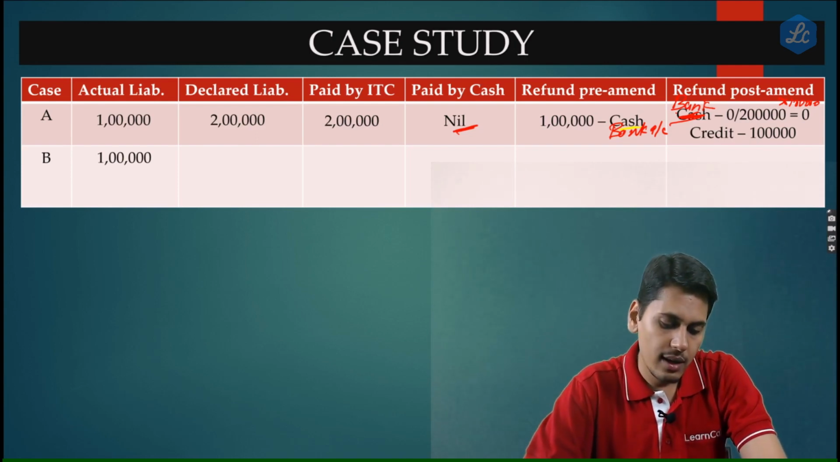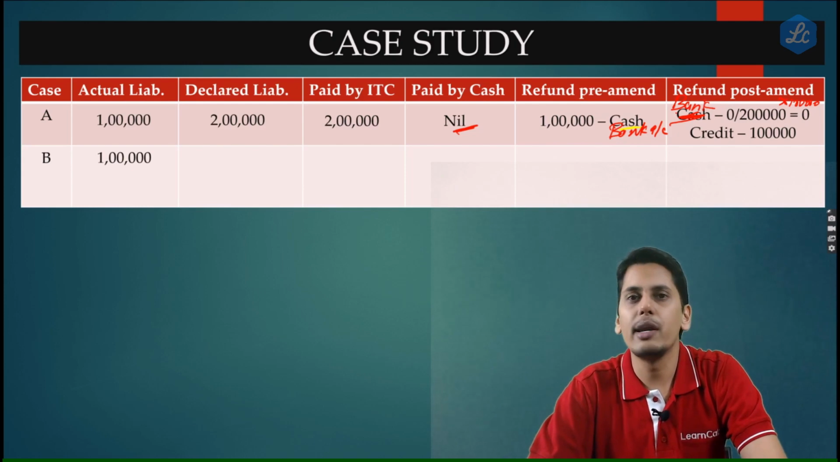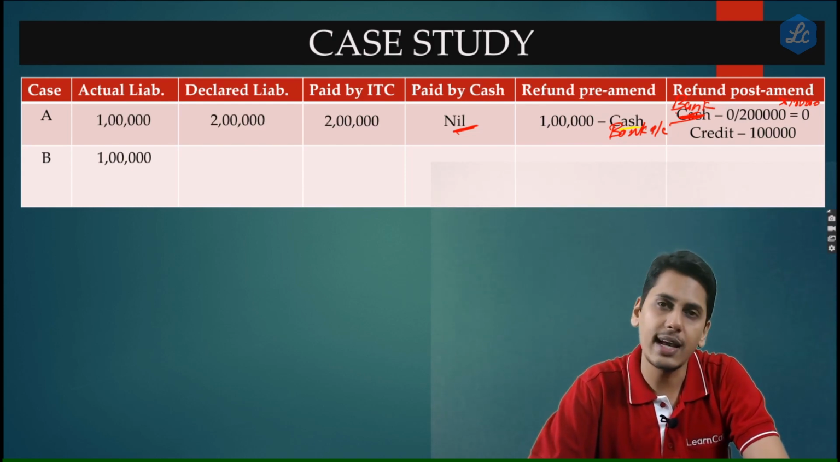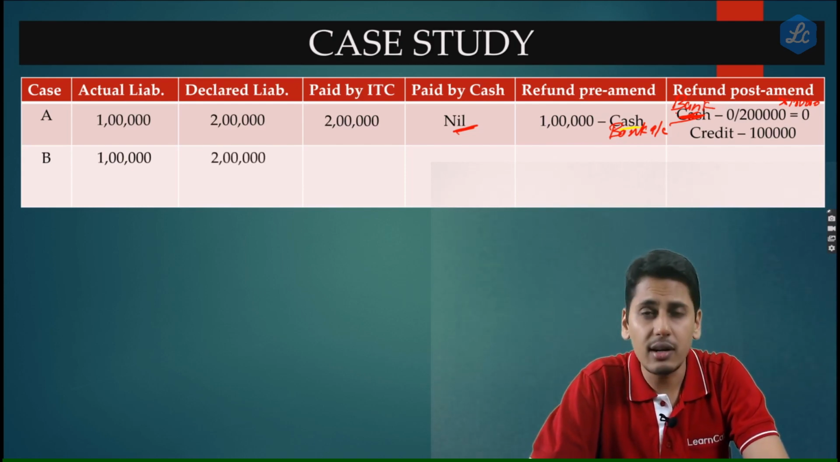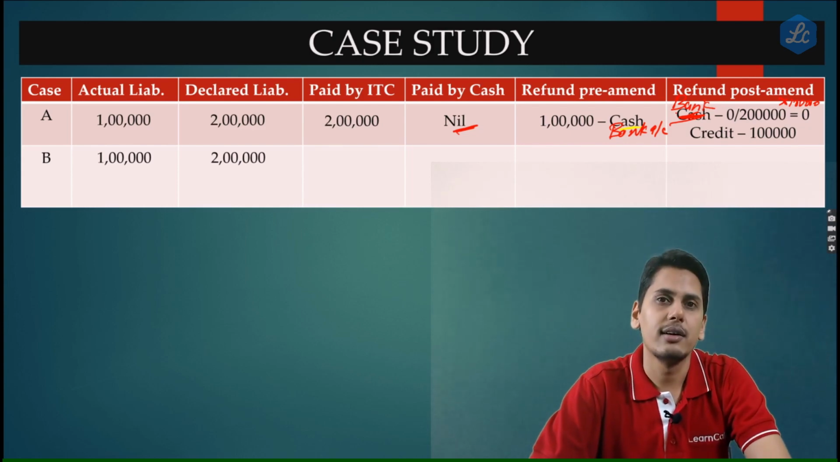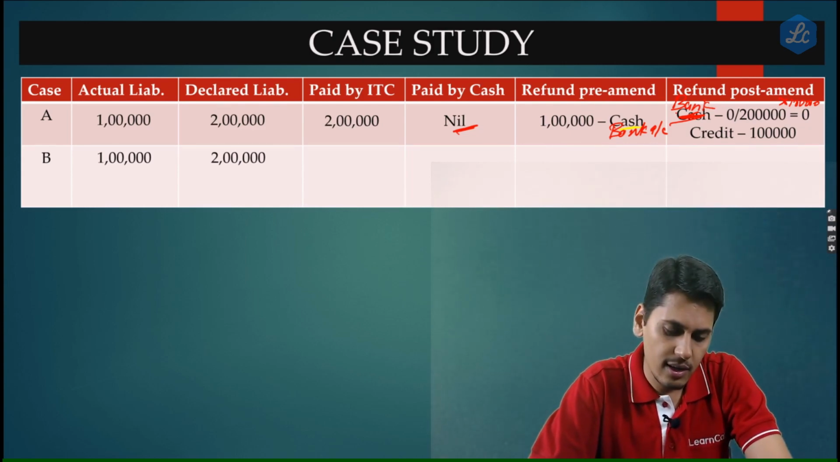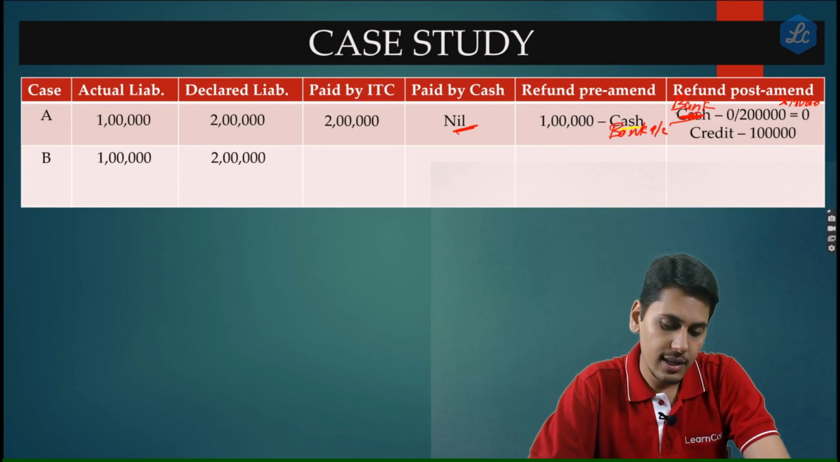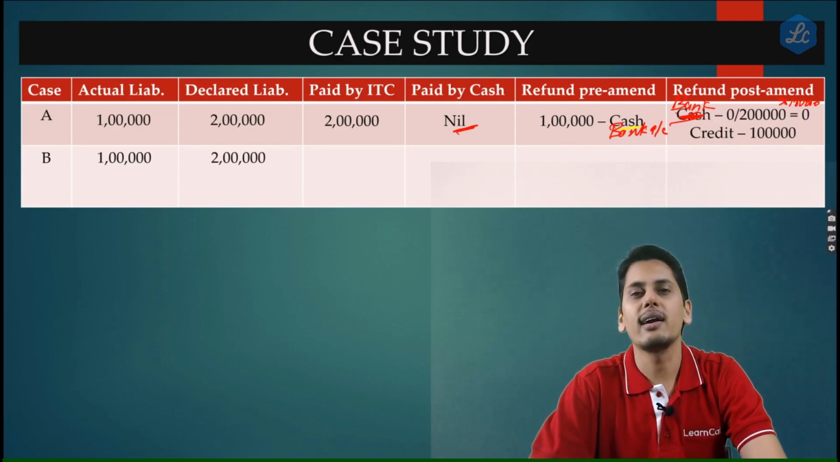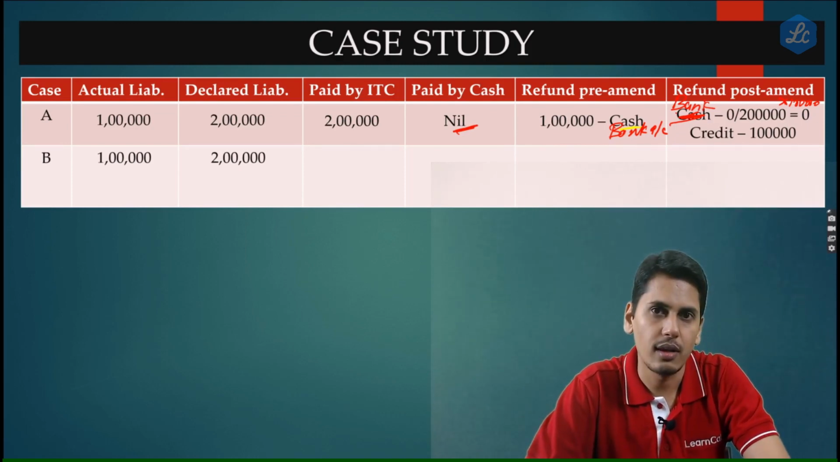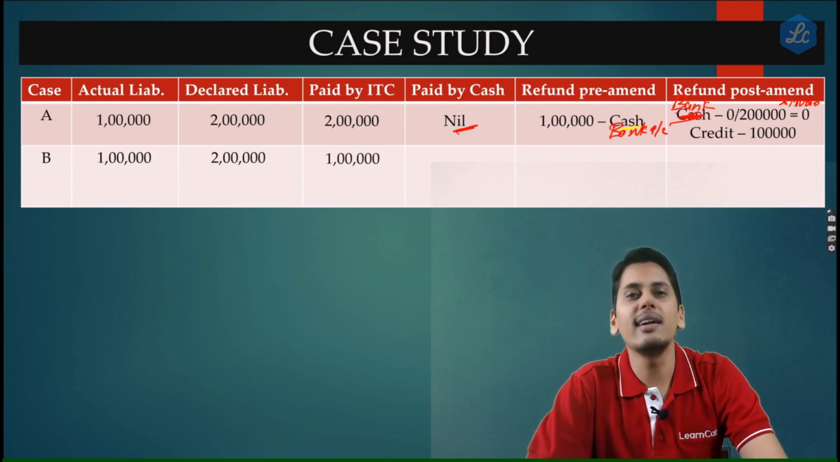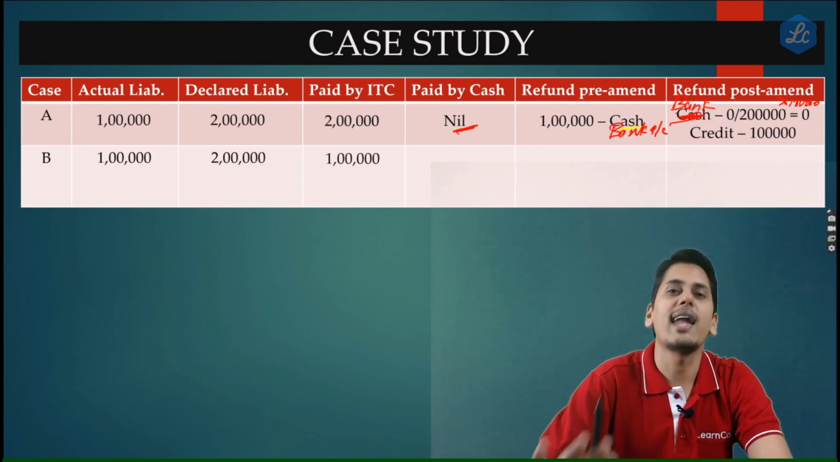Let's see how. Let's say a person has an actual liability of 1 lakh. However, due to genuine error, due to a typographical error, he has punched the liability as 2 lakh in his GSTR 3B. Now friends, in his electronic credit ledger, he has a balance of only 1 lakh rupees.